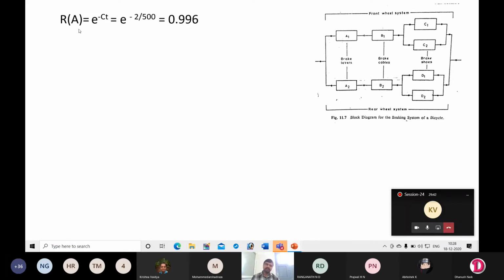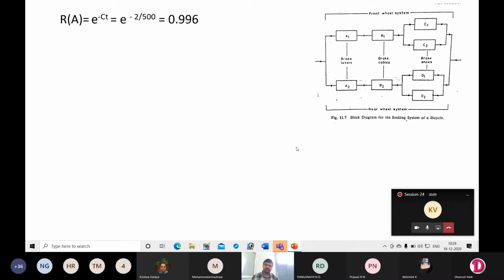So R of A is equal to e to the power minus CT, so we can write it as e to the power minus 2 by 500. How are we writing it as minus 2 by 500? C is 1 by MTTF, MTTF is 500 hours, so C is 1 by 500. T is 2, then you can write it as 2 by 500. You will get this answer. If you have any doubt, you can ask.